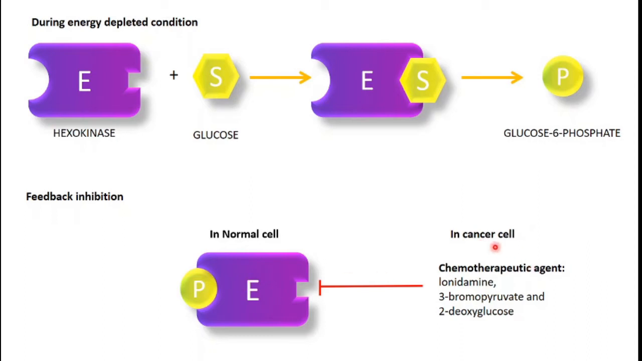Now in case of cancer cells, there are some artificial inhibitor agents, known as chemotherapeutic agents in cancer treatment. So these are lonidamine, 3-bromopyruvate, and 2-deoxyglucose. These can inhibit this enzyme in the cancer cell. So remember, these are not present in the natural cells. These can be injected from outside, and they can inhibit this hexokinase enzyme.